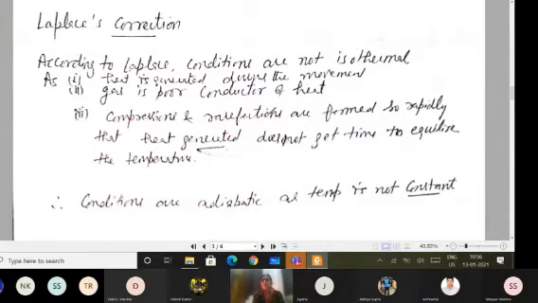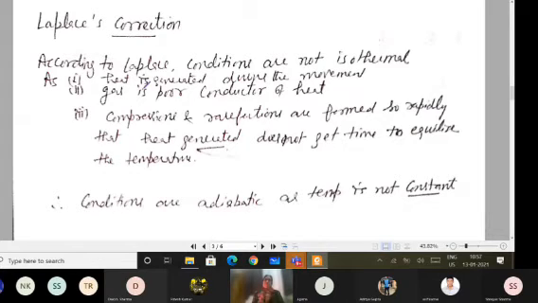And as a result, because we got the error greater than 10%, Laplace did the correction and said that the assumption that conditions are isothermal is incorrect. Actually, the conditions are not isothermal, rather they are adiabatic. Conditions are adiabatic because gas is a poor conductor of heat. And as we have discussed, when compressions and rarefactions are formed, heat is generated.